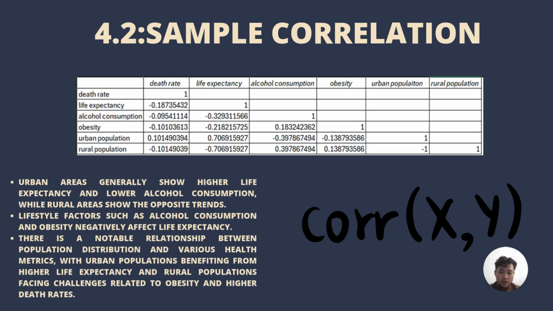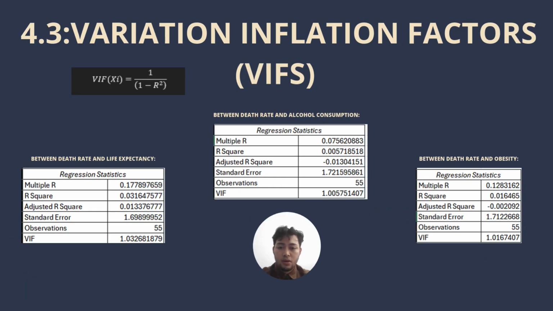To improve health outcomes, targeted public health interventions should focus on reducing alcohol consumption and obesity, then addressing healthcare disparities, particularly in rural areas. By doing so, we could significantly enhance population health and reduce the health gaps between urban and rural regions. Okay, 4.3 is variance inflation factors, which is VIFs.